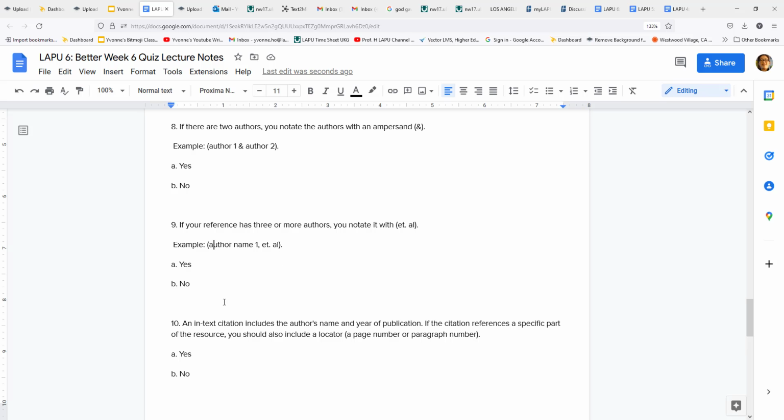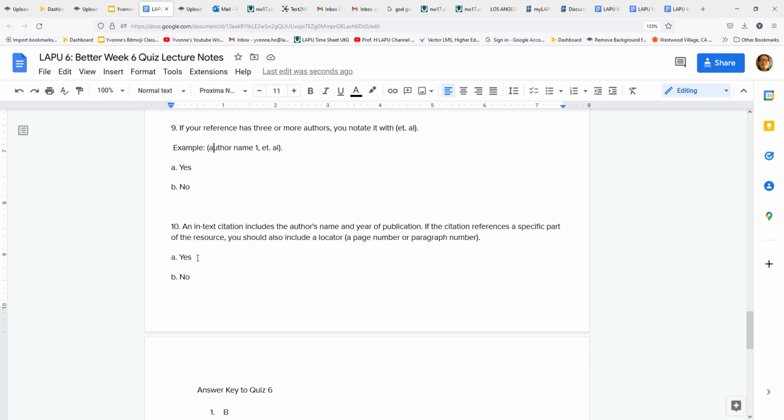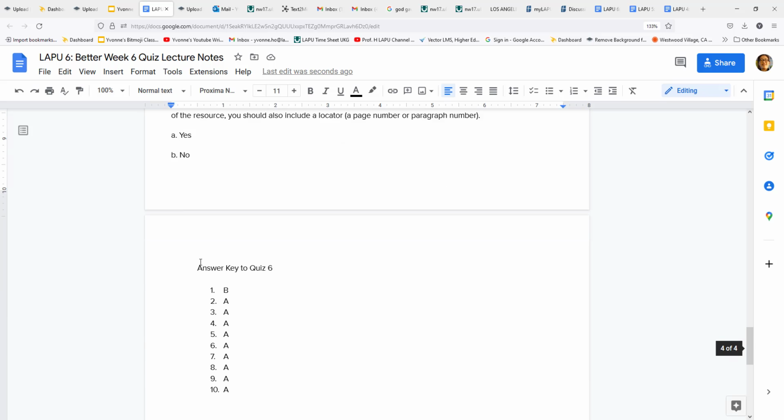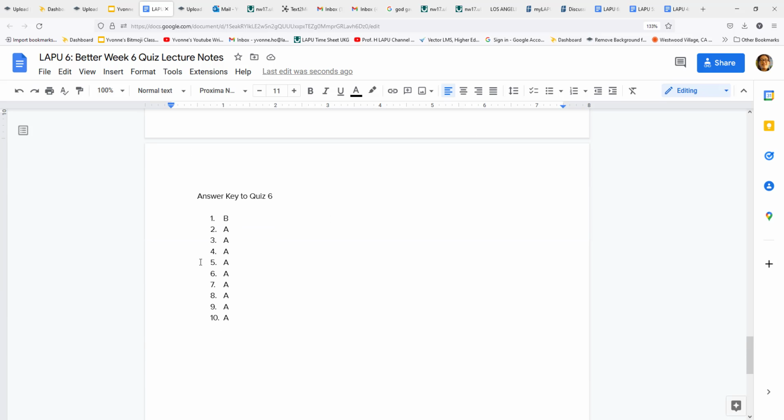So et al. An in-text citation includes the author's name and year of publication. If the citation references a specific part of the reference, you should also include a locator, a page number, or paragraph number. Here the answer to that is yes. And so here is the answer key to quiz 6.